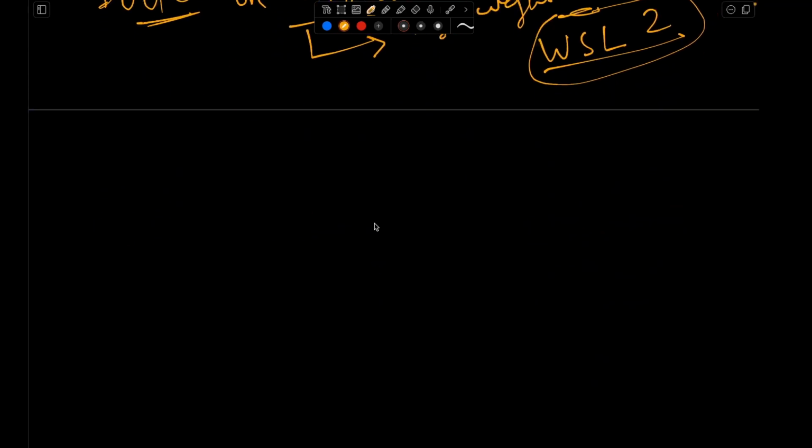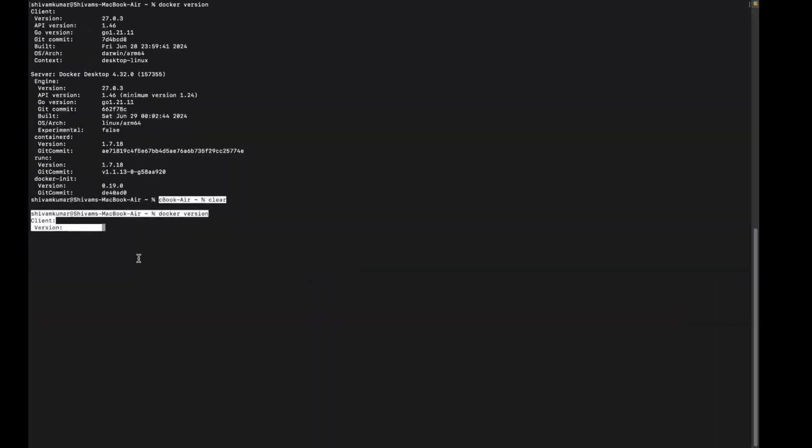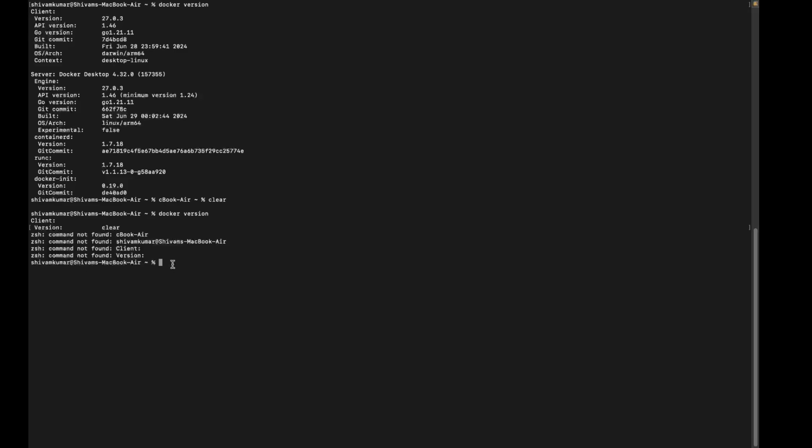So now we'll try to run Ubuntu in our local machine. We'll go to our terminal and write docker run -it ubuntu.